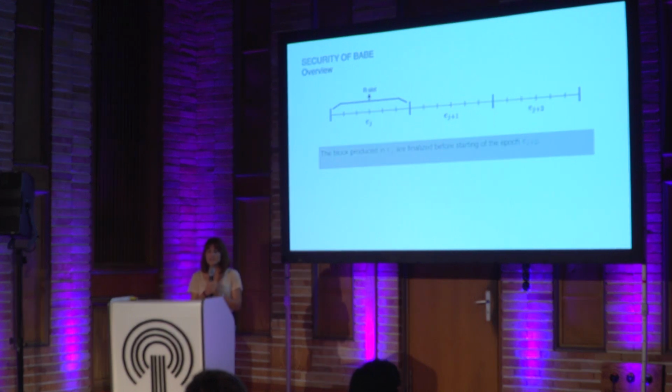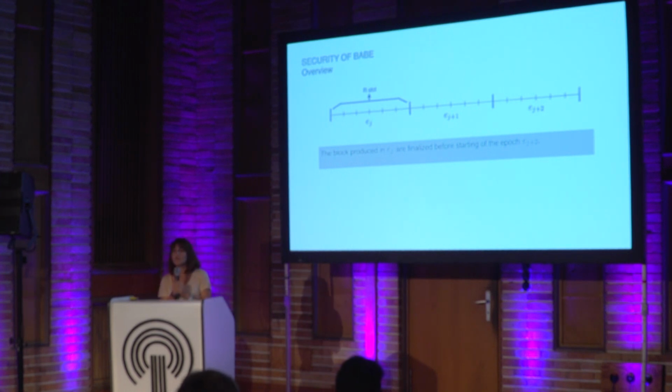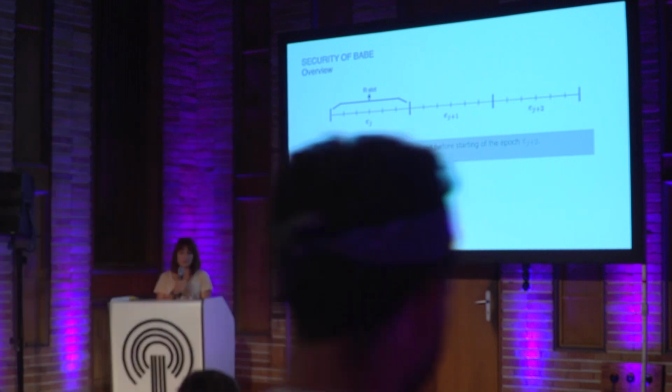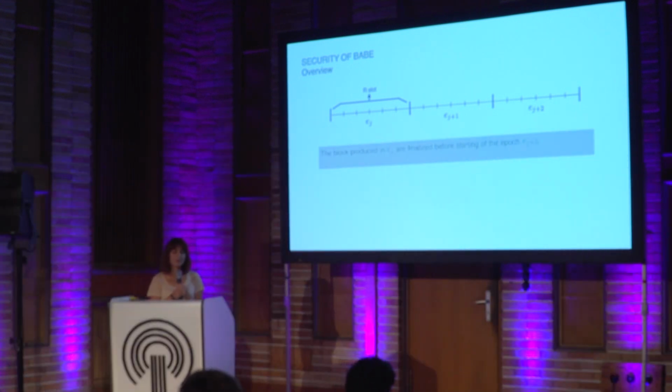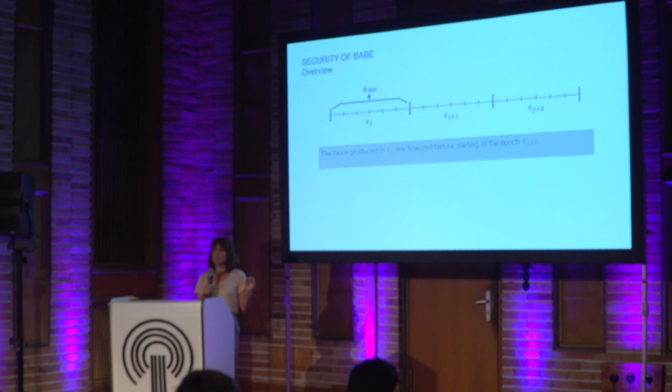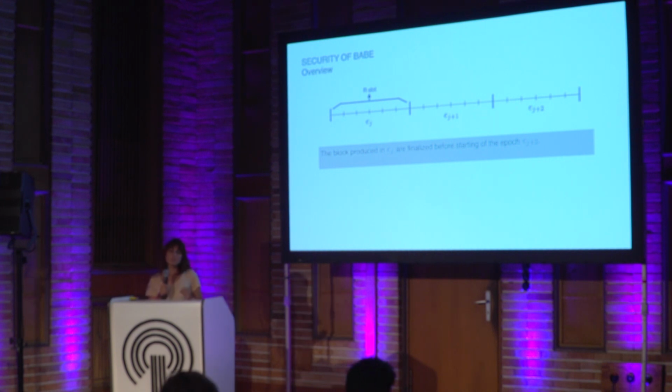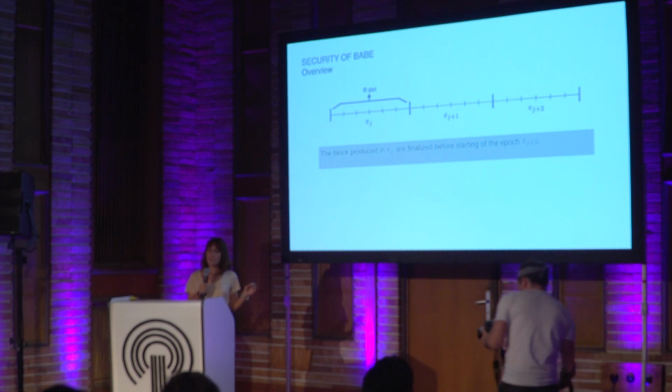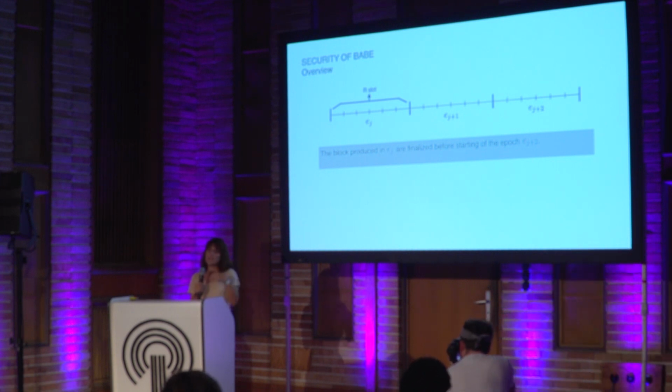Okay, so I want to also say a few things about security of BABE. I will not tell you the details, but I want to show you what we wanted to prove and achieve. So we proved that blocks generated, for example, in epoch J, will be probabilistically finalized at latest just before epoch J plus 2. It means that when the validators want to learn the randomness from epoch J, they will all see the same blocks and they will all generate the same randomness.